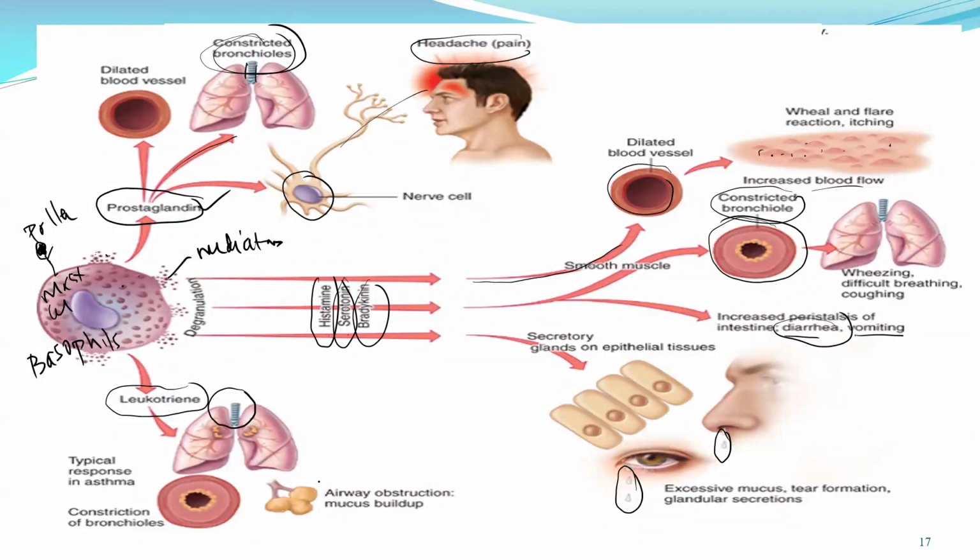And what happens? It becomes really, really difficult for asthma people to breathe because of this leukotriene. So these are the mediators produced by the mast cell and basophil during the allergic reaction. Then you have these different symptoms.